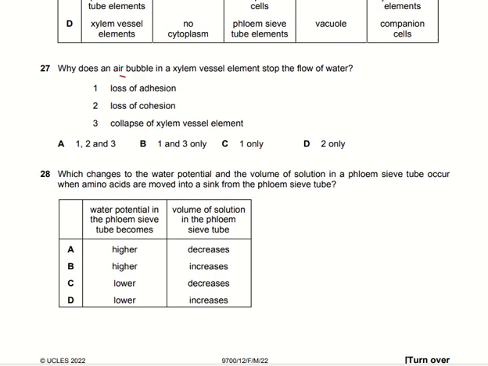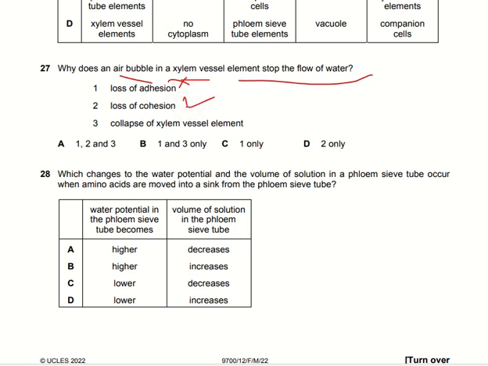Why does the air bubble in the xylem vessel element stop the flow of the water? Loss of adhesion, but an air bubble does not play any role in the loss of adhesion. If the water molecules want to adhere to the xylem vessels, they can, even in the presence of the air bubble. Loss of cohesion, yes, cohesion can be lost, because if the air bubble appears between two water molecules, then the cohesion between these molecules will be decreased. So we can say that the air bubble can hinder the cohesion.